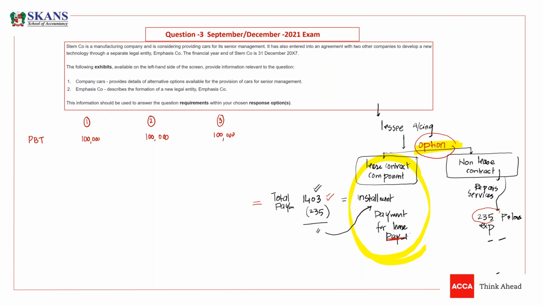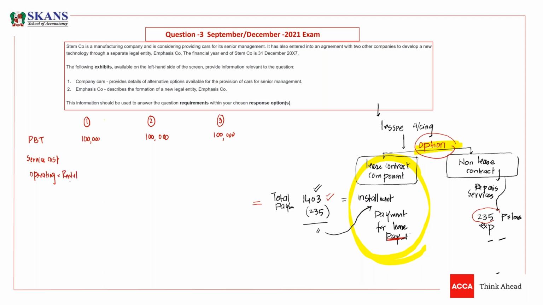Now, guys, is there any expense that we need to charge here? Yes. In option 1, we have service cost, guys. Then we have some operating or rental expense.